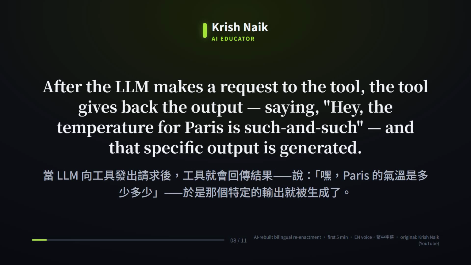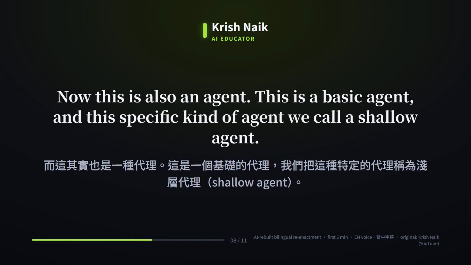After the LLM makes a request, the tool gives back the output saying, hey, the temperature for Paris is such, and that specific output is generated. Now this is also an agent. This is a basic agent, and this specific kind of agent we call a shallow agent.